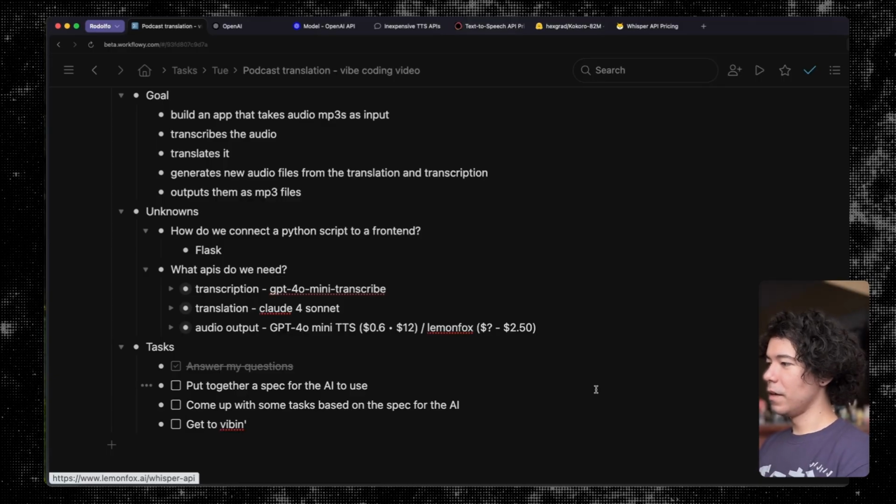because it should be its own thing. And this is very important for taking this information, turning it into a plan, and laying it out in a way that I think is reasonable for the AI to then go through. We're going to use that same spec to generate tasks for the AI to follow. And then we just become the project manager at that point, and jump in when it gets caught in a loop or it starts screwing up the code in a bunch of different and interesting ways.